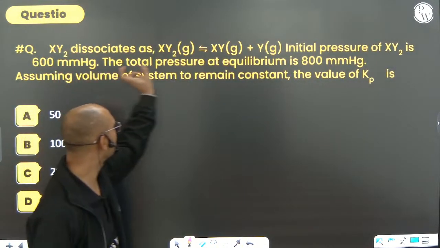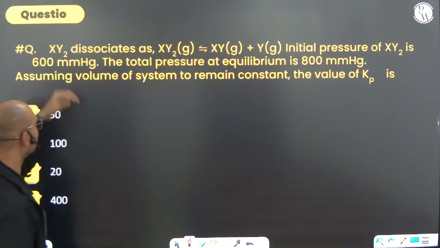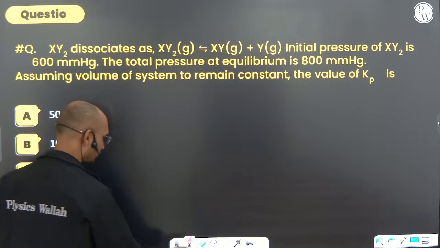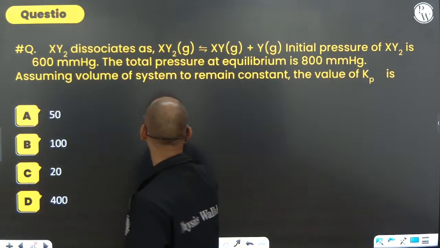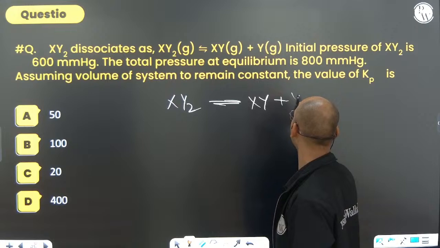Now XY2 dissociates as XY2 to XY plus Y. Initial pressure of XY2 is 600 mmHg. The total pressure at equilibrium is 800 mmHg. It is the total pressure that it is giving. Okay, initial pressure and total pressure is given. Let's find out. XY2 converting into XY plus Y.